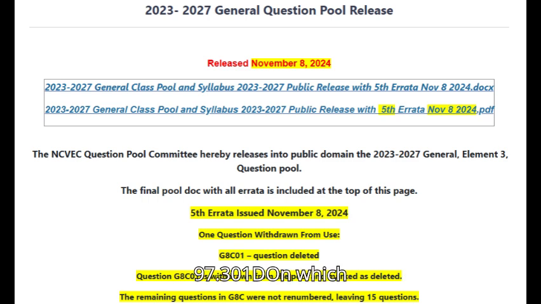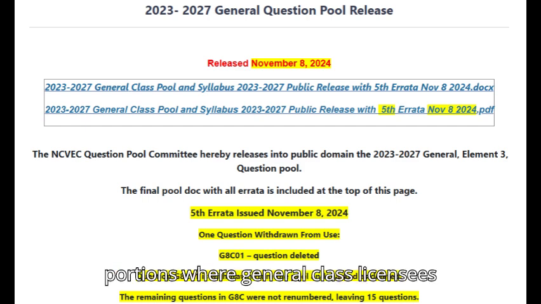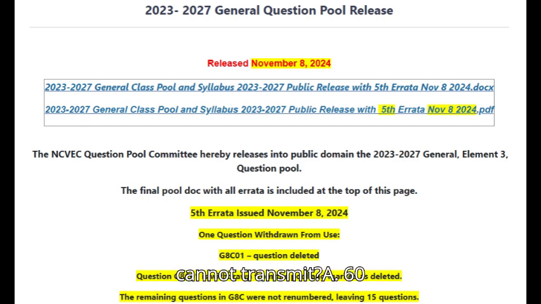G1A01C. 97.301D. On which HF and/or MF amateur bands are there portions where general class licensees cannot transmit? A. 60 meters, 30 meters, 17 meters, and 12 meters. B. 160 meters, 60 meters, 15 meters, and 12 meters. C. 80 meters, 40 meters, 20 meters, and 15 meters. D. 80 meters, 20 meters, 15 meters, and 10 meters.